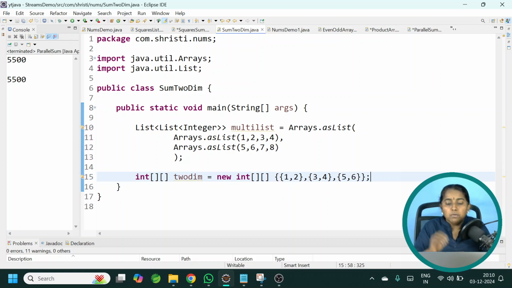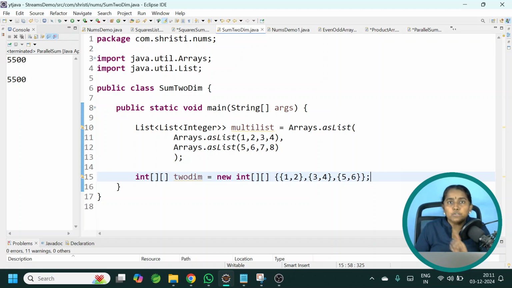Okay. Now, for this question, we need to get the sum of elements of a two-dimensional array using streams API and again the sum of elements of a list of integers using streams API. How can we achieve it? For this, we need to convert our two-dimensional array into a stream of individual values and our list of integers into a stream of individual values. For this, we will be using a method called flatMap. Let me explain this with a pictorial representation.